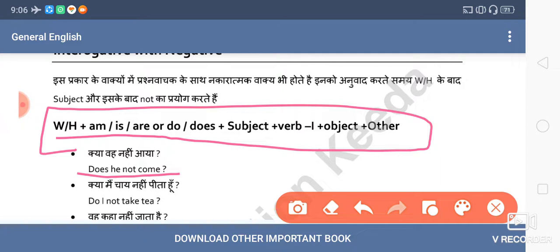So it will start with is, am, are, or a WH word, like I can say why does he not go there. So I started with a WH word, but here you cannot see any example of a WH word. All are yes-no type interrogation. So does he not come? Here the interrogation mark is there, but it's also interrogative with negative. So this is the last category of present indefinite tense.